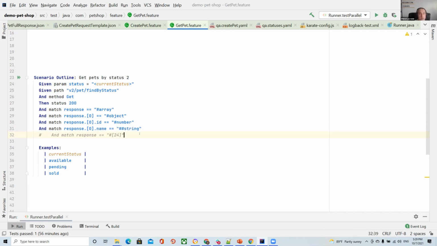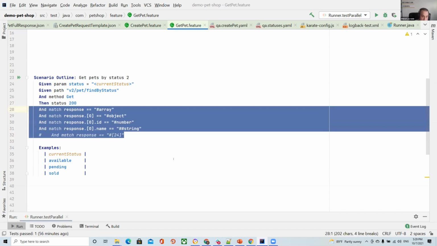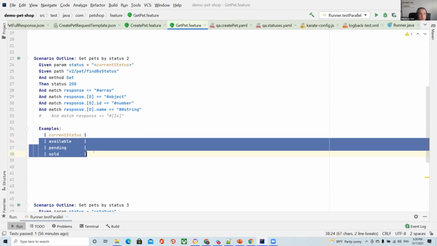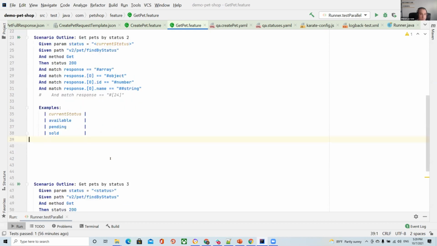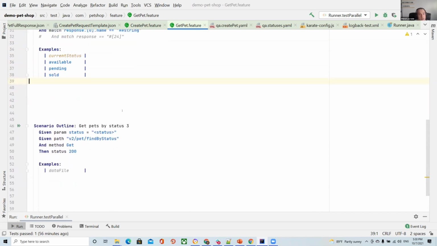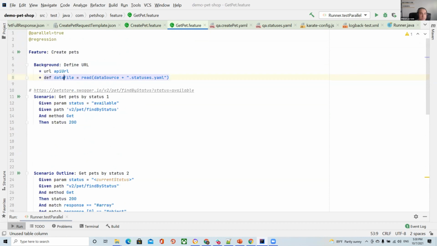Okay, we verify everything, like different types of parameters. And after we have 3 iterations, and it's a data-driven test case for us. It looks like Cucumber. Okay, and after that, we have number 3. What can we use? We can use a data file. And what is interesting is that first of all, we need to set up some variable. And after that, Karate understands that we need to read this YAML file.